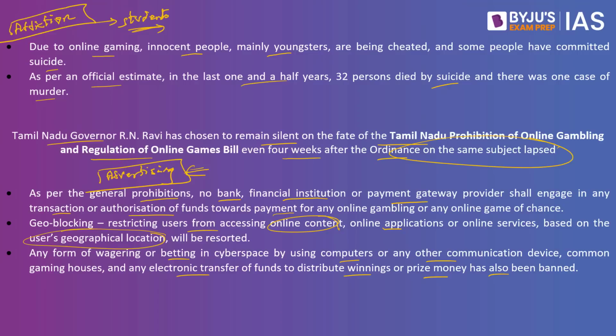But there are other laws which they can currently make use of to stop online gaming, says the author. This legislation was referred to the governor. Only when the governor gives permission and signs it will it become a law, and only then would they be able to impose a ban on online gaming. But this permission has not been given by the governor. So what other laws can we make use of so that online gaming is not implemented in the state of Tamil Nadu? For this, the author has suggested multiple other laws.